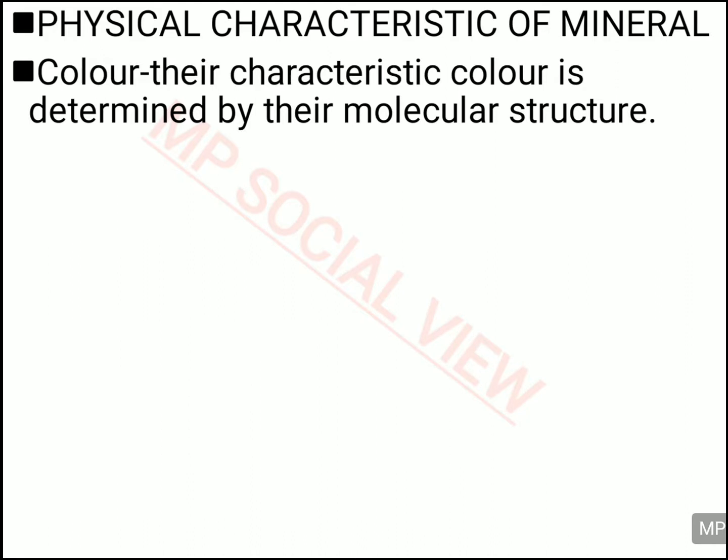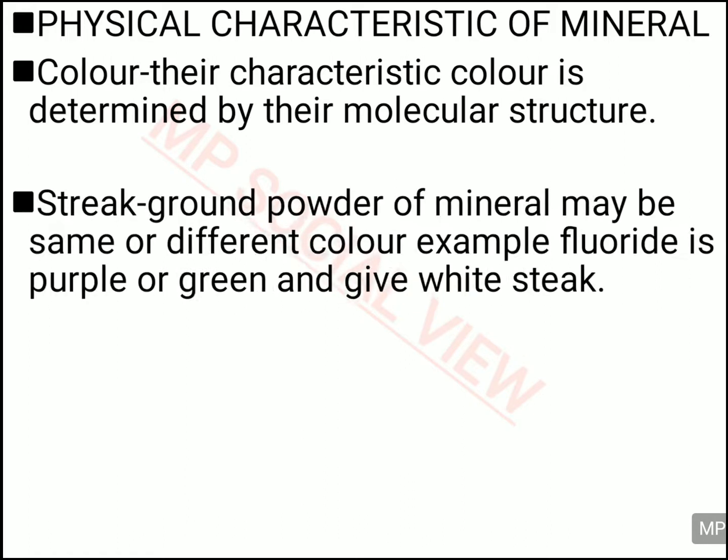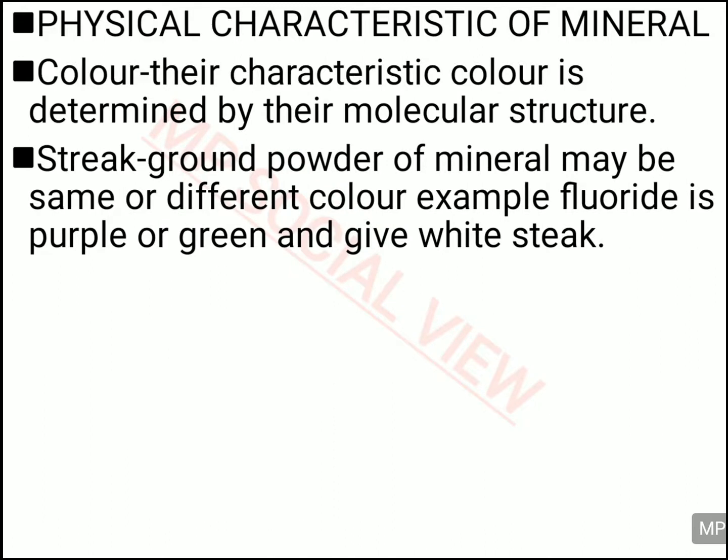Because when the light falls on the minerals, you know the light is made up of many colors, right? So when the light falls on the minerals, some colors of light are absorbed by the minerals and some are reflected back in the atmosphere, and the color which is reflected back becomes the color of the minerals. So basically what is deciding the color of the minerals? It is decided by the molecular structure of that mineral, because molecular structure only decides what color to absorb and what to reflect back.